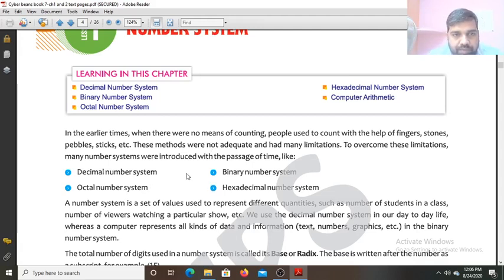In earlier times, when there were no means of counting, people used to count with the help of fingers, stones, pebbles, sticks, etc. That is, there was no calculator and no computer. During those ages, people used to count with their fingers, like 1, 2, 3, 4, 5, and with the help of stones.